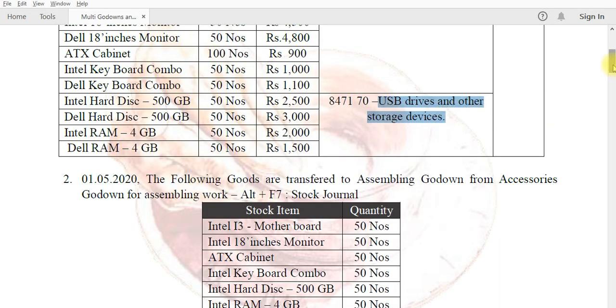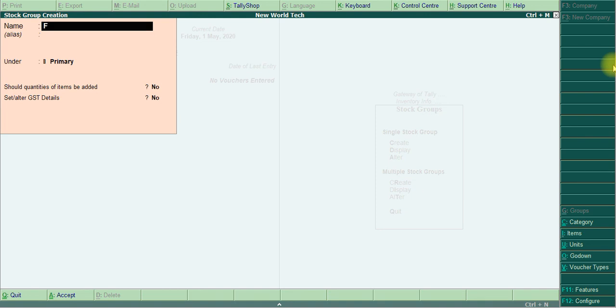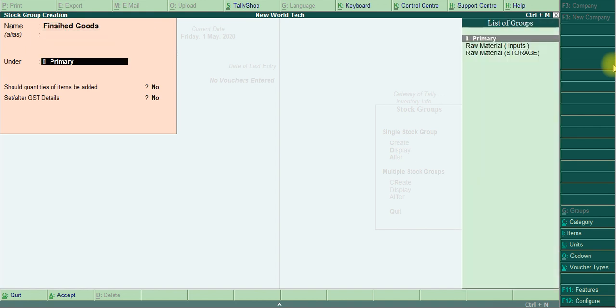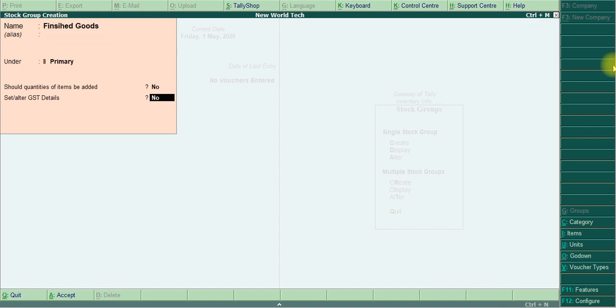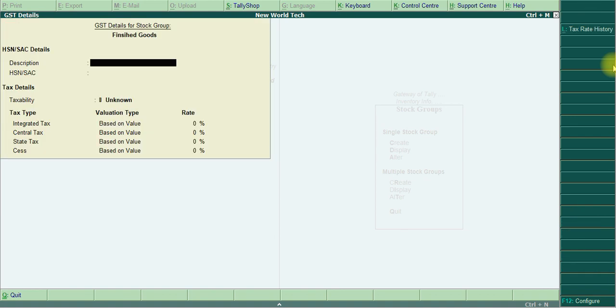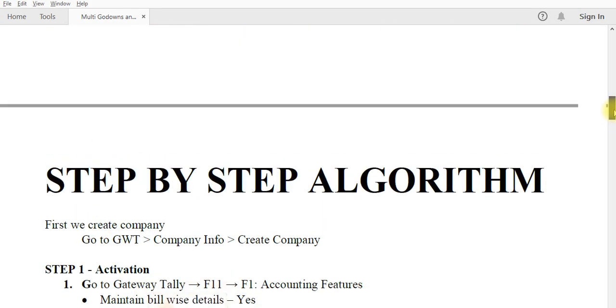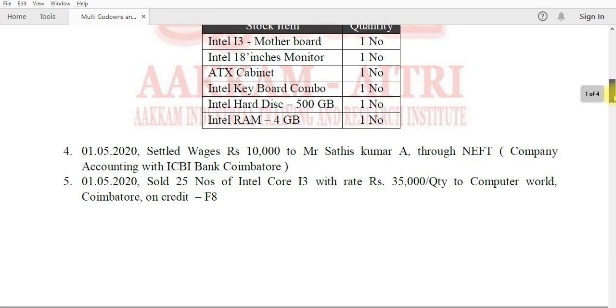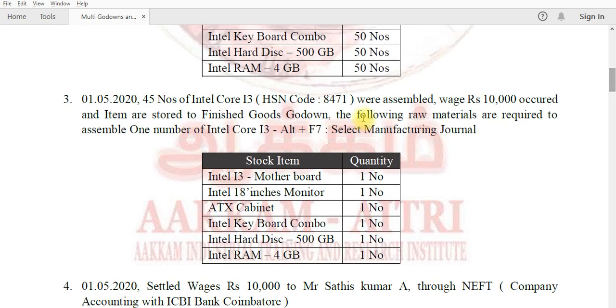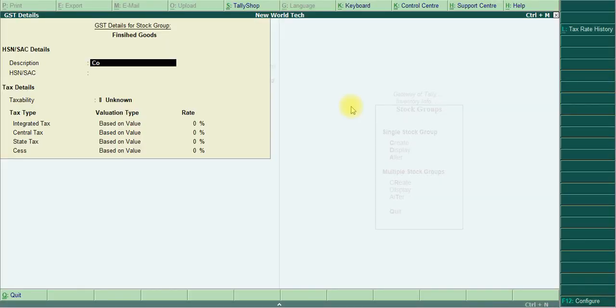Then we create the finished goods. Finished goods under primary. GST details I give yes. Description is computer or laptop, and HSN is 8471.